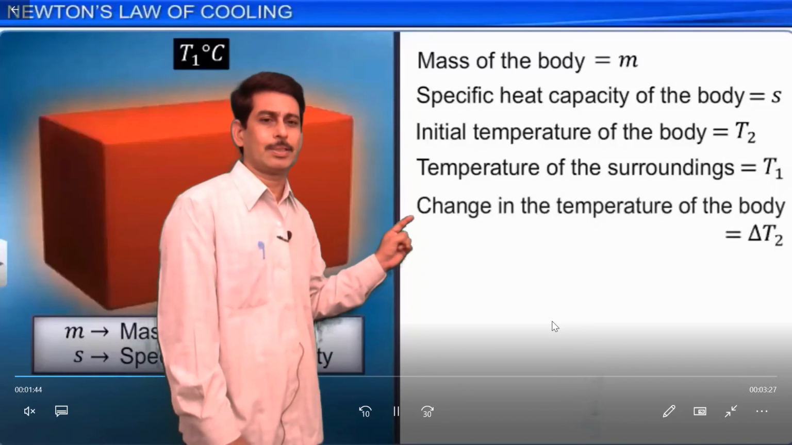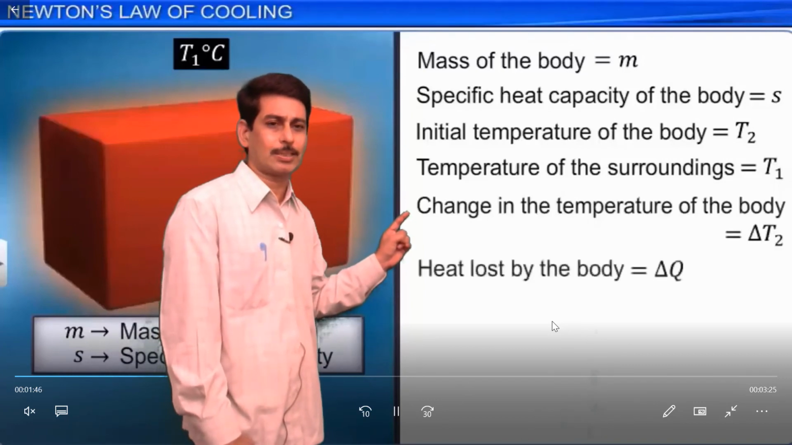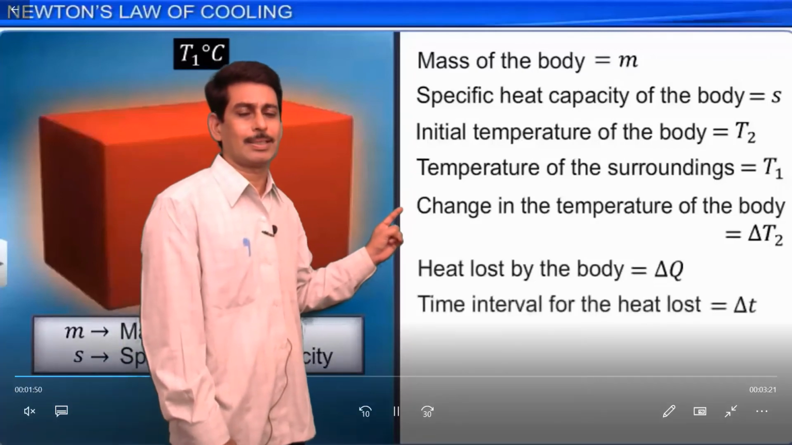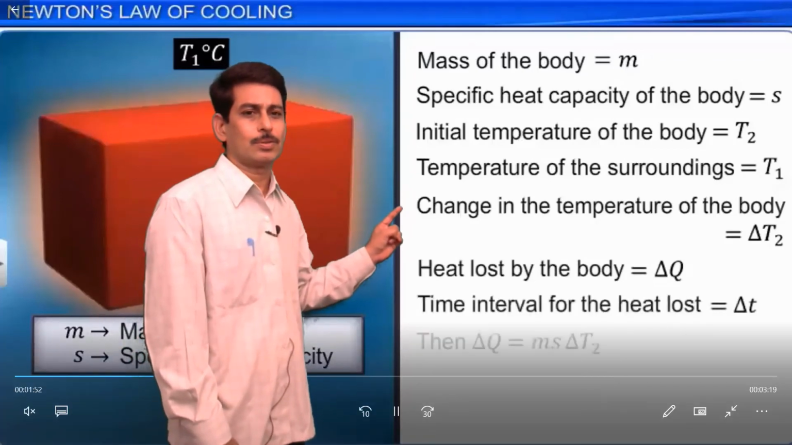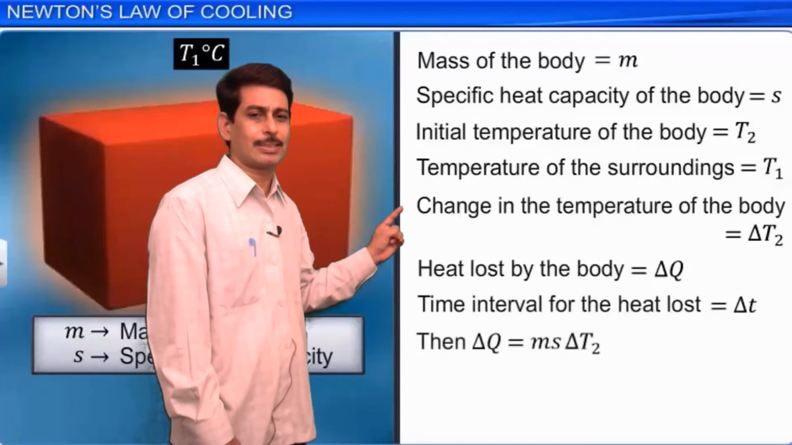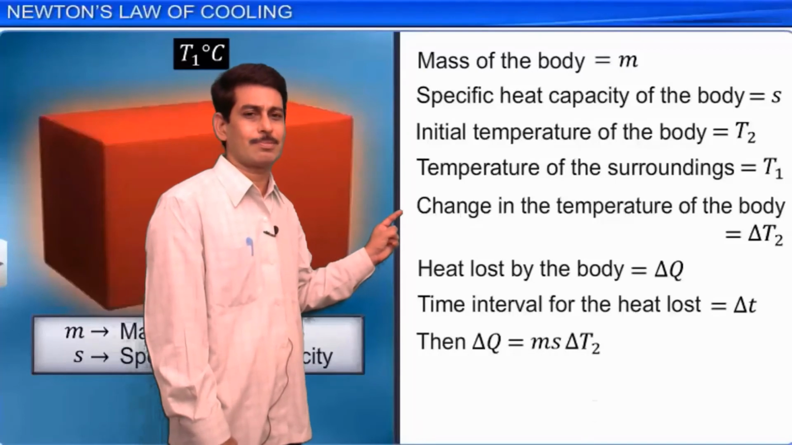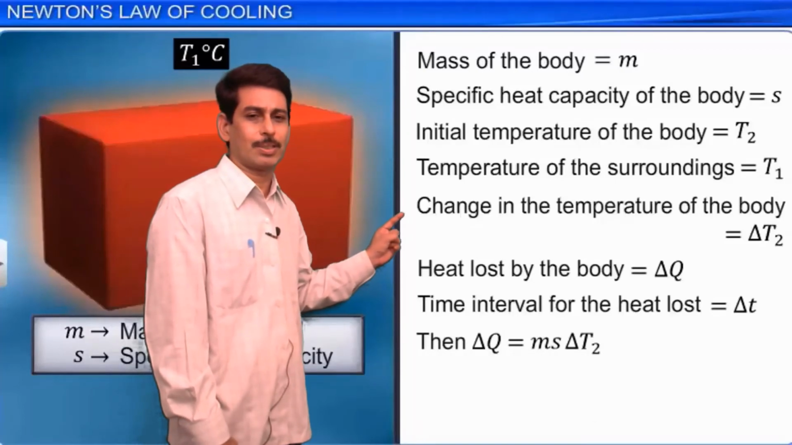So here the change in temperature is delta T2. The heat loss by the body, let us consider it as delta Q, and the time interval we are assuming as delta t. Then we can find the heat energy delta Q as m s delta T2. Here s is the specific heat, m is the mass, and delta T2 is the change in temperature.